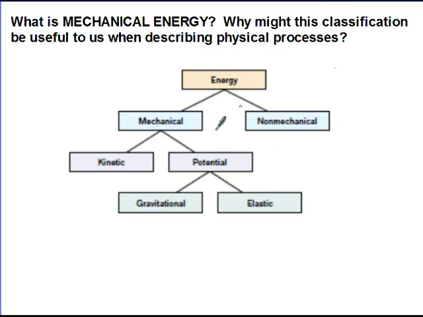This is just a picture from your book. It's a breakdown of how we can classify energy into 2 main forms: mechanical, which is what this section is about, and then non-mechanical. The main difference between these is that mechanical deals largely with big objects, so large scale kinds of things. Most of the physics class that we've been looking at so far has really just been dealing with objects on the macroscopic size, things that you can touch and feel: baseballs, bowling balls, cars, wrecking balls, you name it.